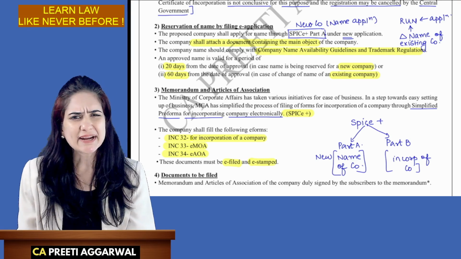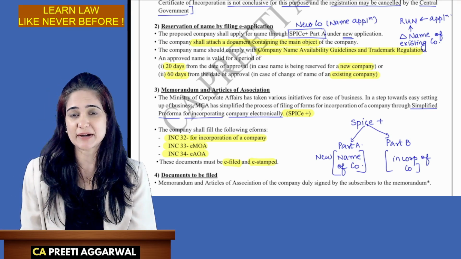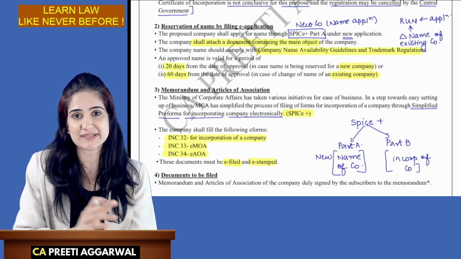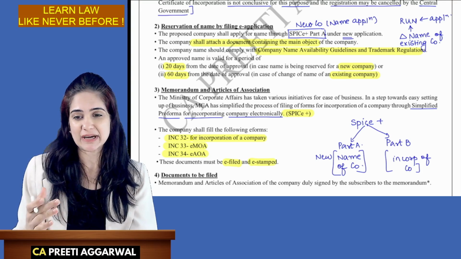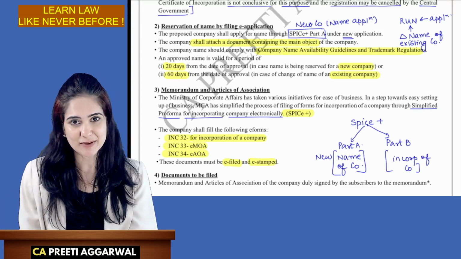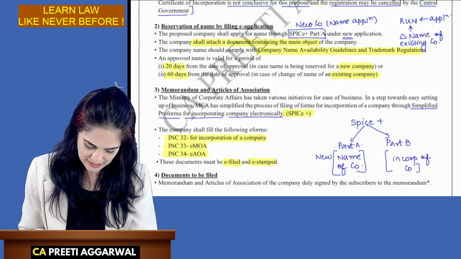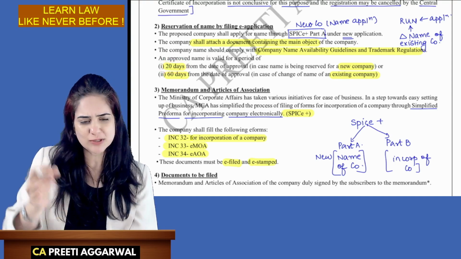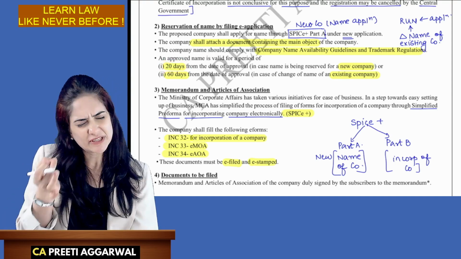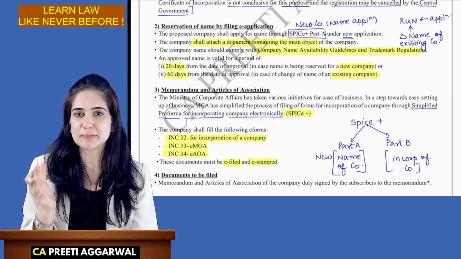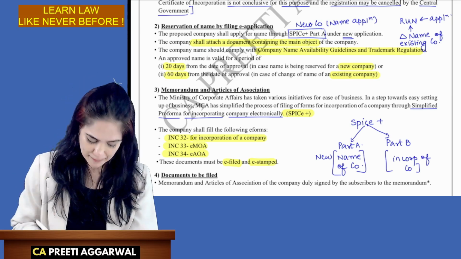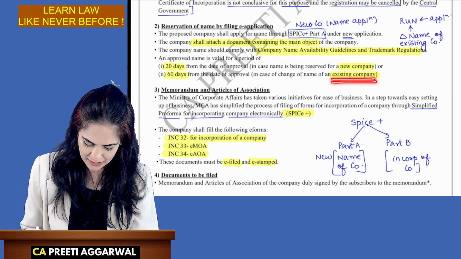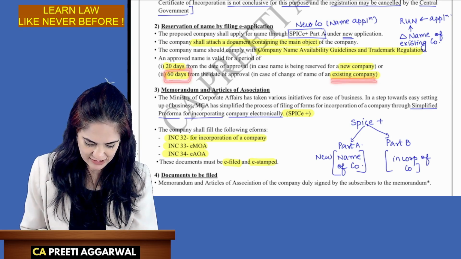Name availability guidelines we are going to discuss later in memorandum and articles: the name should not resemble the name of an existing company. It should not be against the sovereignty or integrity of India. There are many such requirements. Within 20 days, you need to incorporate a company. As soon as you get the new name, within 20 days, you must fill Part B and incorporate the company. For an existing company, the new name should be adopted within 60 days from approval.